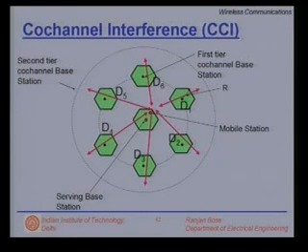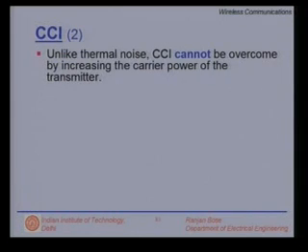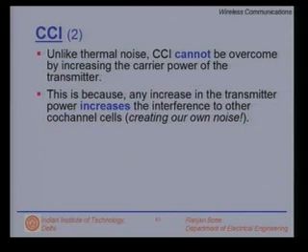So, the second tier would also contribute to some interference, though less. Unlike thermal noise, CCI cannot be overcome by simply increasing the carrier power of the transmitter. That is to say, if you are interested in improving S to I, the signal to interference ratio, we cannot simply pump up the signal strength and expect the signal to interference ratio to go up. This is because my signal is somebody else's interference. I cannot do that. So, we end up creating our own noise by increasing the signal strength.